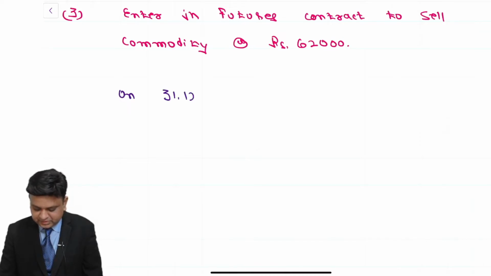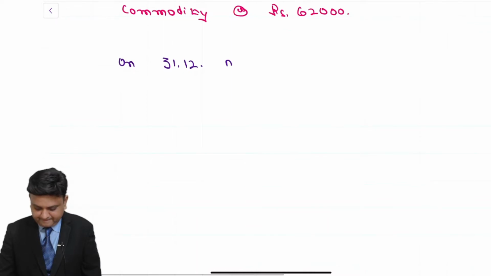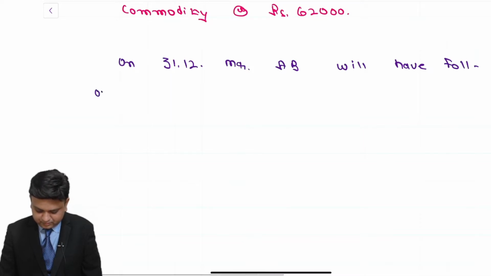On 31st of December, Mr. AB will have the following position.